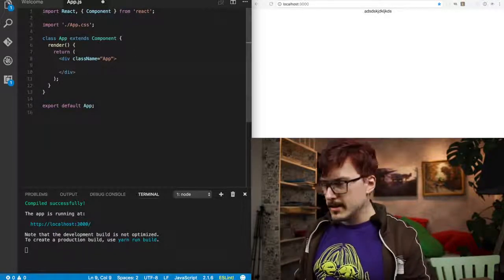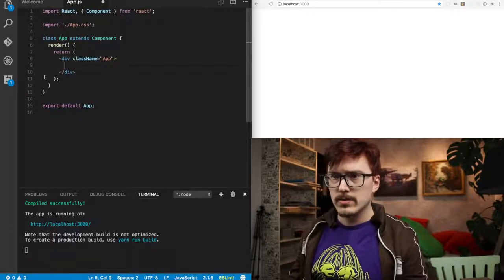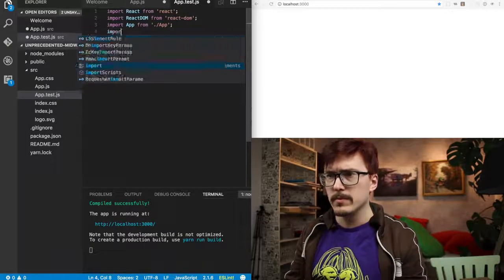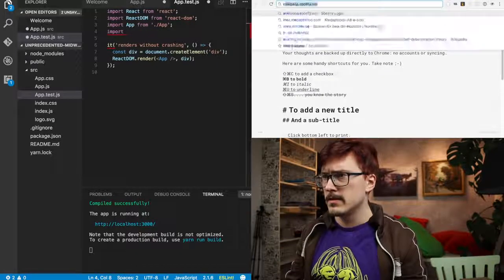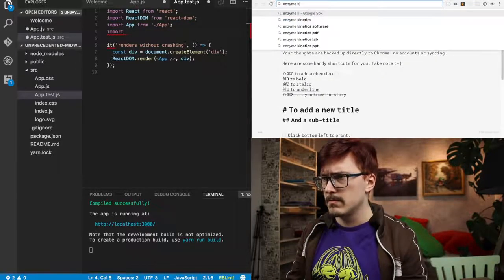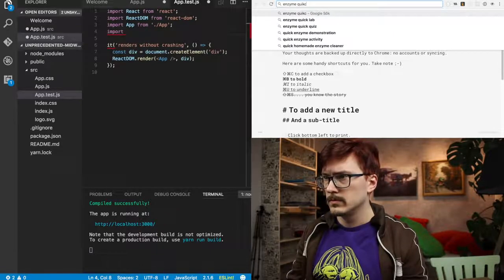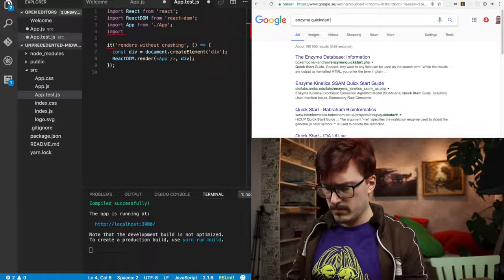Keyboard. All right, so the first thing we need to do, I think, is to TDD this. I think we should pull in Enzyme. So like import. How do you do this? Enzyme quick start. Enzyme React.